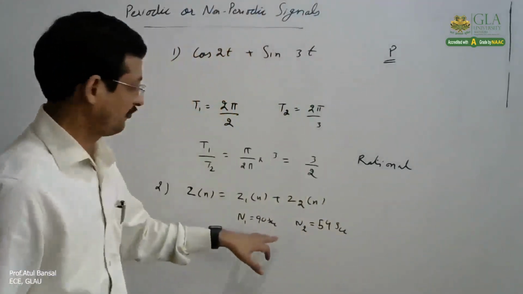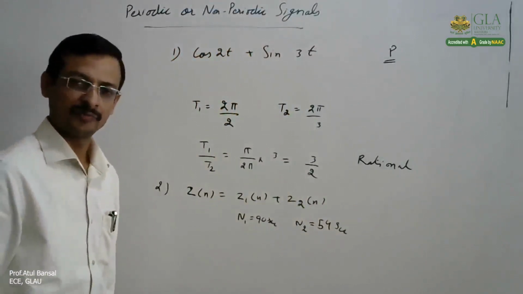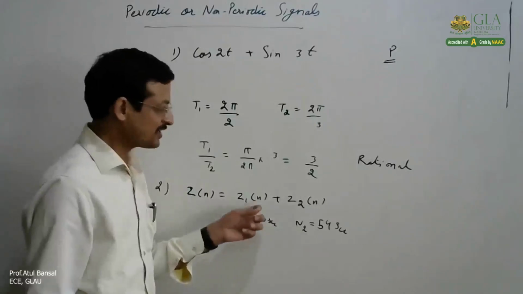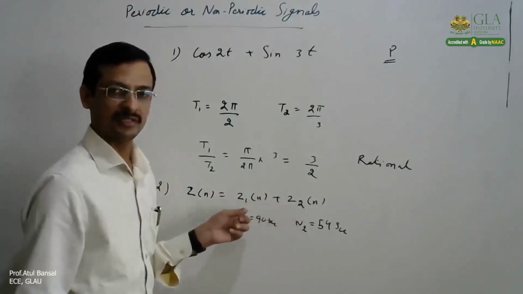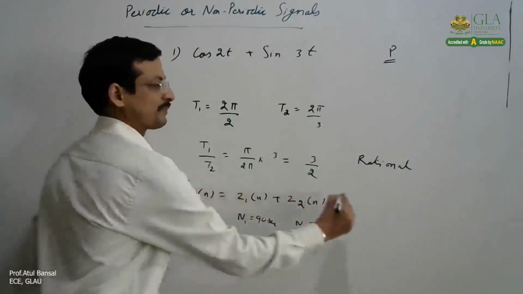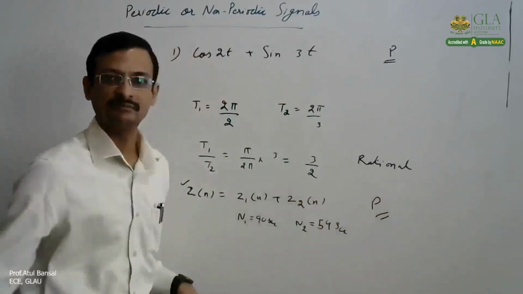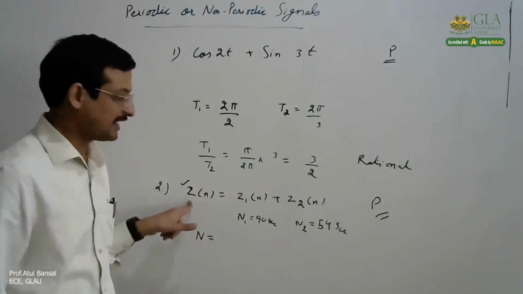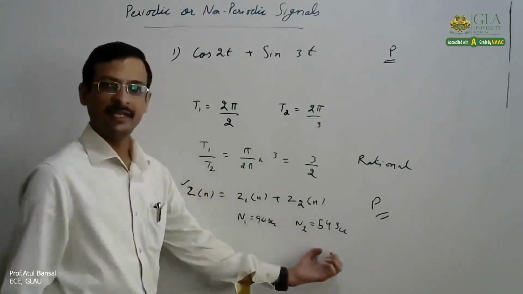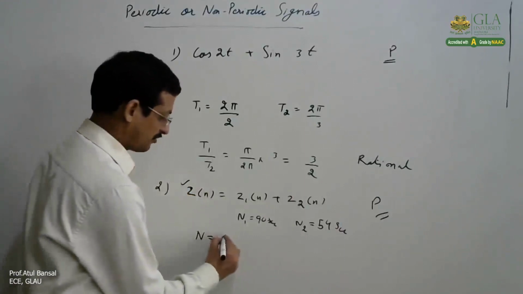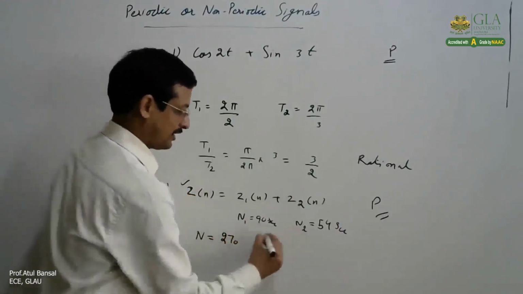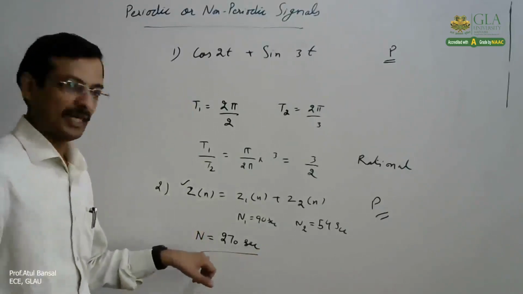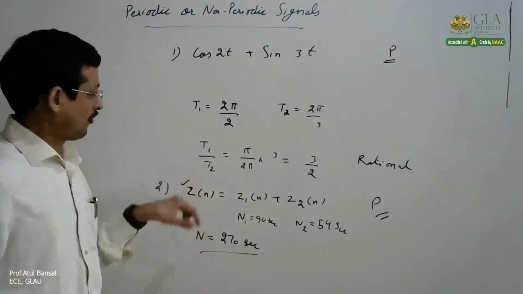Now we have to determine whether this is periodic. Here we need not even check the ratio, because it is a sum of two discrete time periodic signals, it will automatically be a periodic signal. And what would be the overall time period N of this z[n]? If you take the LCM of 90 and 54, you can check that this will come out to be 276. So that would be the time period for the overall signal.